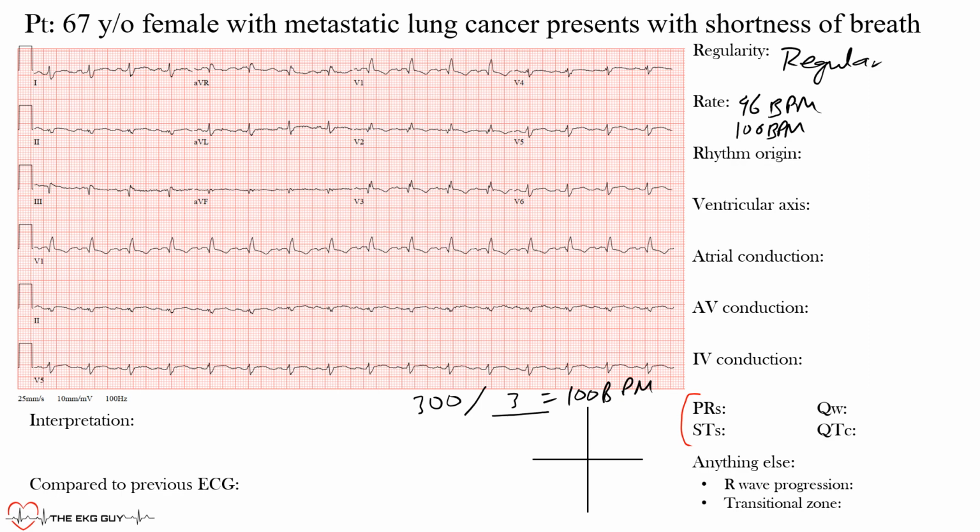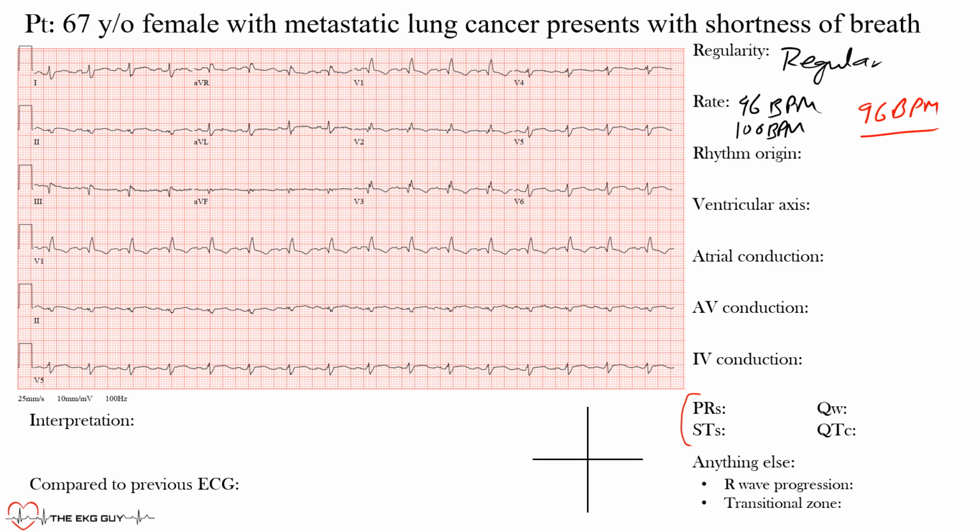Okay, with fast rhythms you could use the same thing but do 1500 over the number of small boxes. So instead of the large boxes you would use the small ones. Alright, we won't get into that here. So the actual estimate that the machine gave us, which in this case we can trust, was actually 96 beats per minute. Okay, so that's a good estimate of the rate. We were quite close.